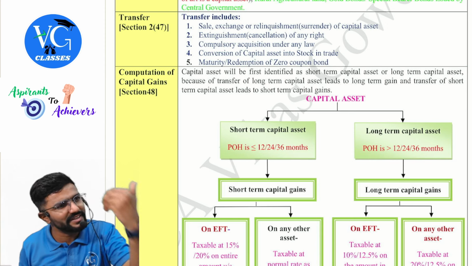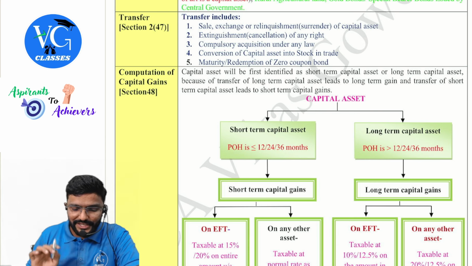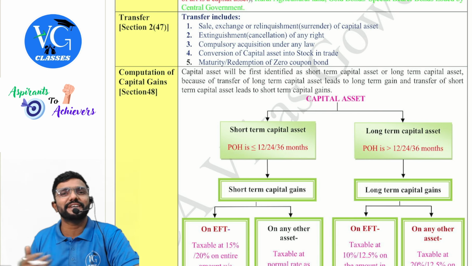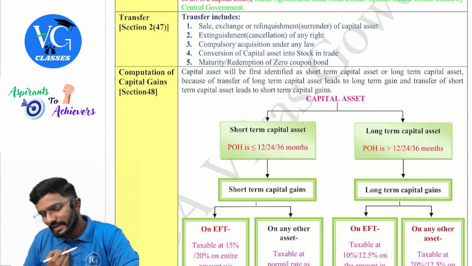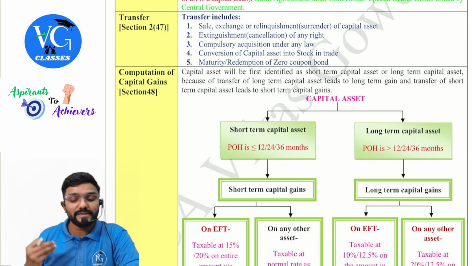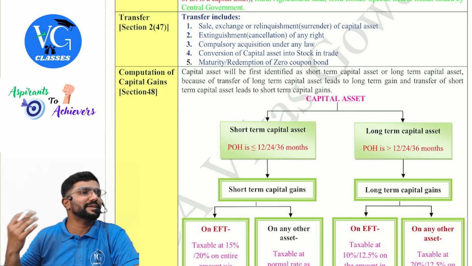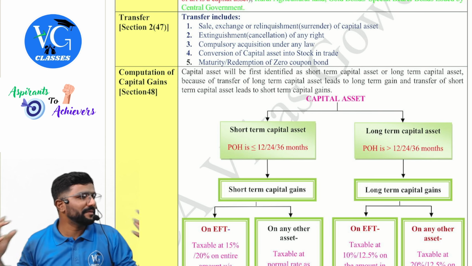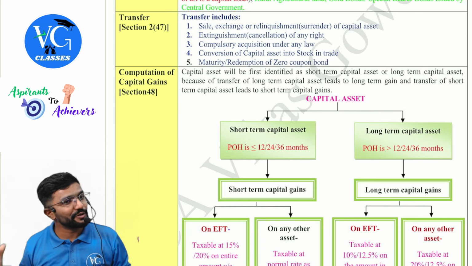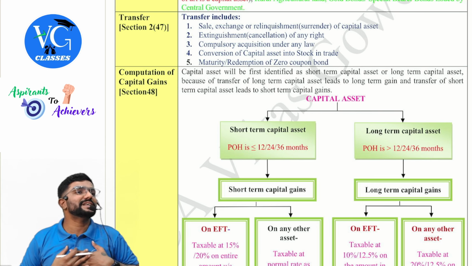Is it a transfer, sir? Yes. Next, extinguishment, cancellation of any right. Sir, I am cancelling my right over my asset. Is it a transfer? Yes. Then compulsory acquisition under any law. Sir, the government has compulsorily acquired my land or building for road extension or highway construction or metro construction. Is it a transfer from my side?